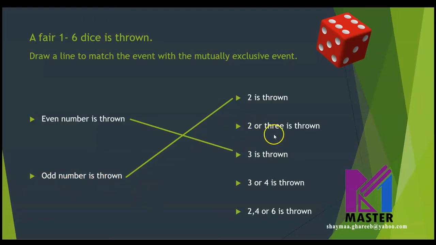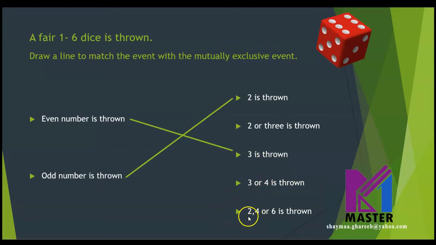What about 2 or 3? Part of it is, and the other part is not. So all of it is not. 3 is thrown. It's an odd number, so it's not mutually exclusive. 3 or 4? The 3 is odd and the 4 is even, so it's not mutually exclusive.